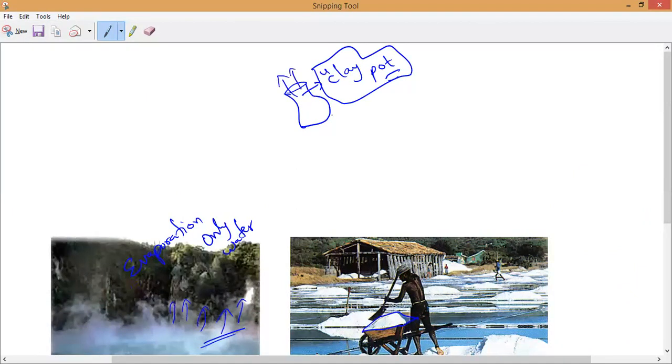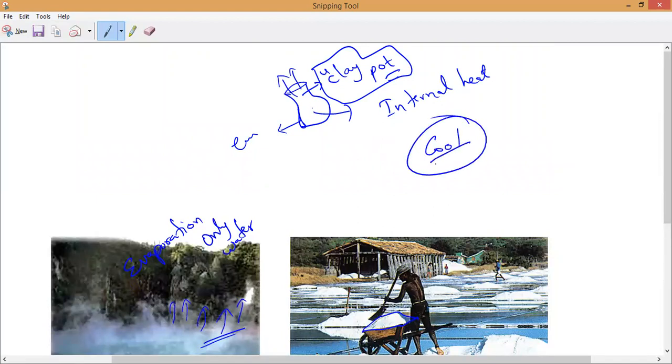Evaporation of water takes place. The internal heat will be absorbed by the surface particles of water for evaporation. So inside the pot, the water will turn cool, because internal heat is absorbed by it.